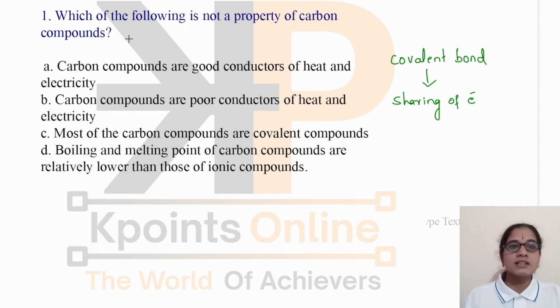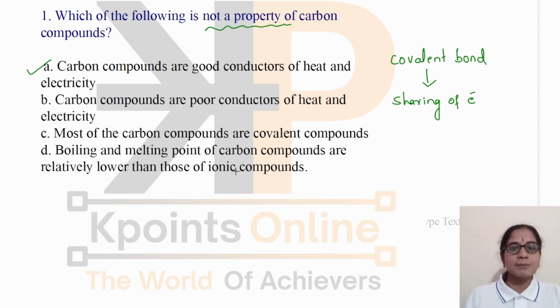Now, our question is, which of the following is not a property of carbon compounds? They have asked to choose that option which is not a property of carbon compounds. So let's check. Carbon compounds are good conductors of heat and electricity. No, they are poor conductors of heat and electricity. So, this is not a property of carbon compounds. Whereas, let us check these. Carbon compounds are poor conductors of heat and electricity. Yes, this is a property of carbon compounds. And most of the carbon compounds are covalent compounds. Yes, this is also a property of carbon compounds.